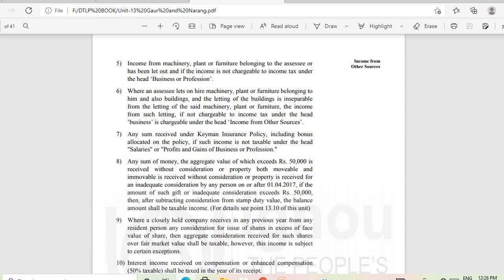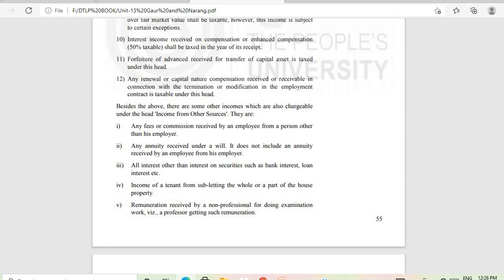Then where a closely held company receives in any previous year from any resident person any consideration for issue of shares in excess of face value of shares, then the aggregate consideration received for such shares over fair market value shall be taxable. However, this income is subject to certain exceptions. Then point number 10 says that interest income received on compensation or enhanced compensation, 50% is taxable and shall be taxed in the year of its receipt.